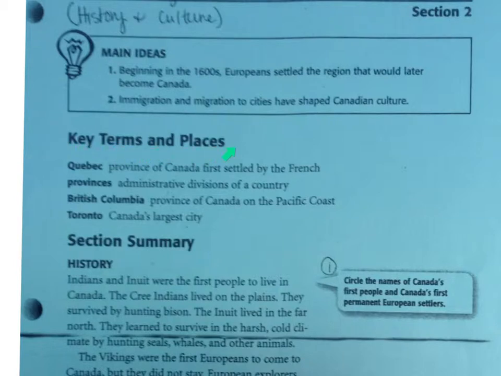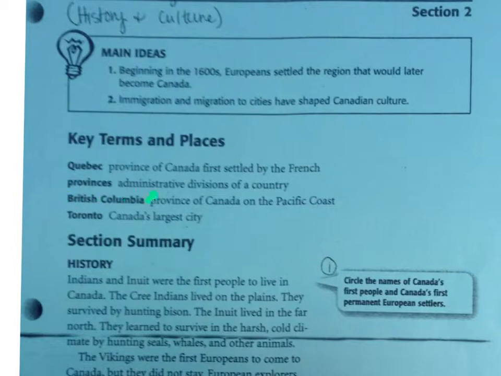Let's look at the key terms and places. As we read today, these words will be in bold. If you come across one of these words, go back and look at the key terms and places. Quebec. The Quebec province of Canada was first settled by the French. Provinces.